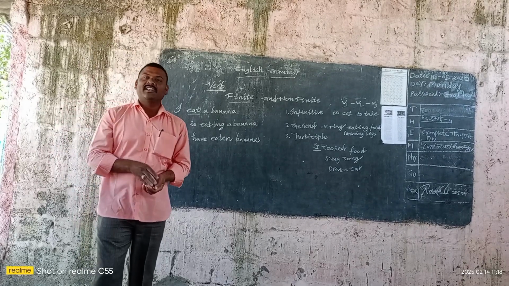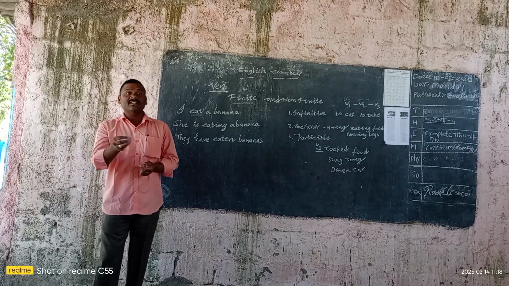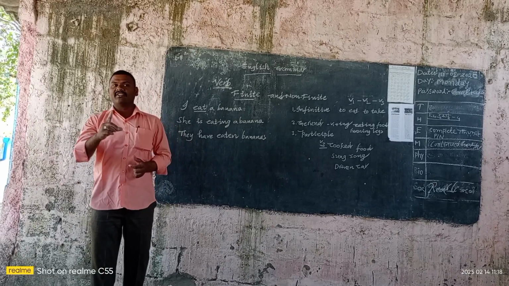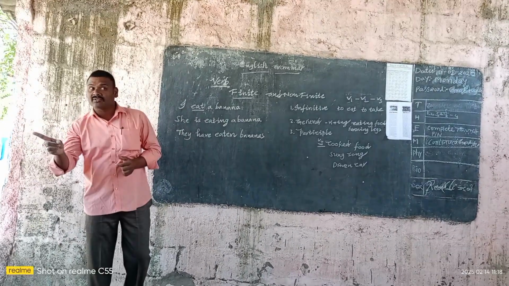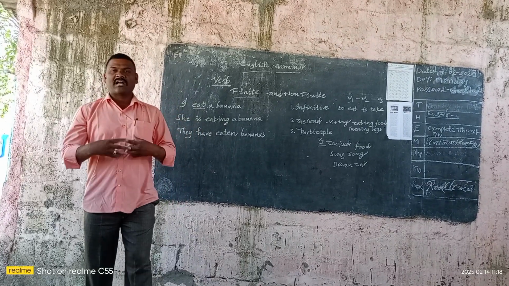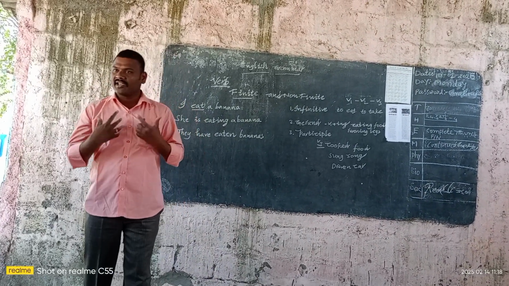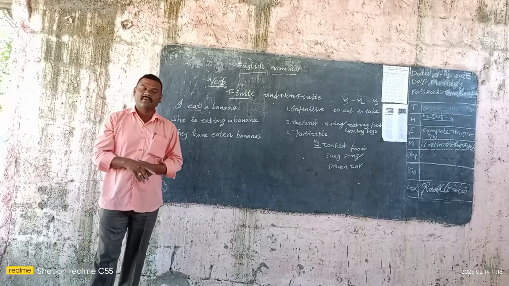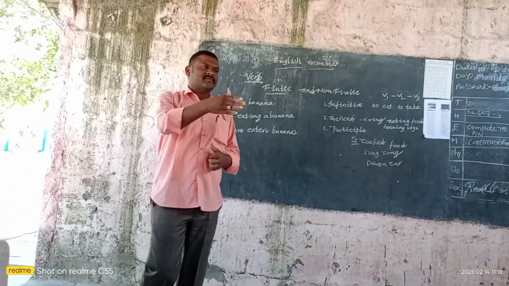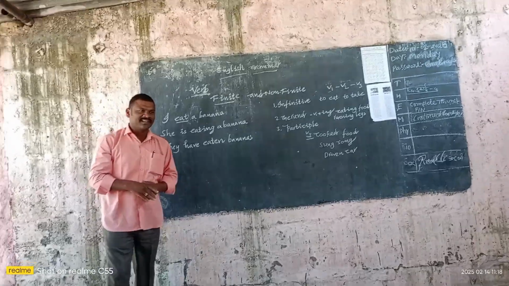Pronoun means it is a word used instead of a noun. The word which is used instead of a noun is known as the pronoun. For example, instead of Ramchandra, I can say I am. So I is the pronoun. For example, what is the name?